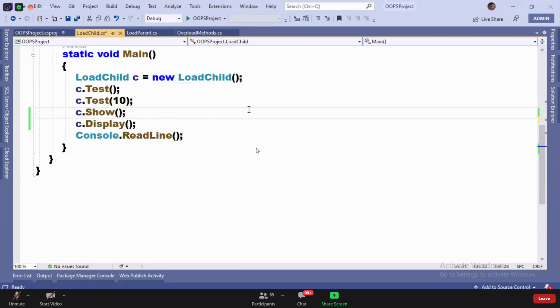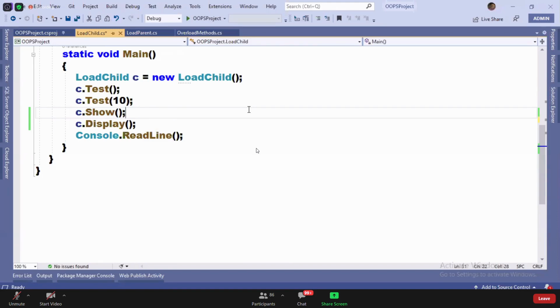After implementing the parent class methods in the child class, the child class instance starts calling only the child class methods, but it is not going to call the parent class methods. Am I right? Yes or not?